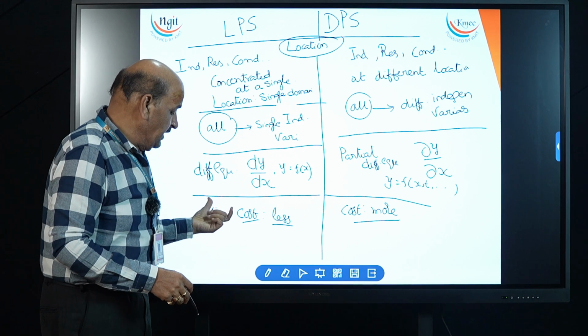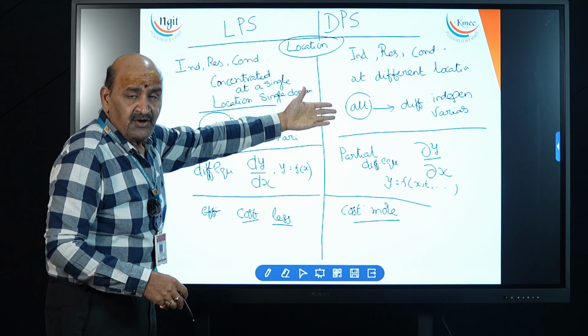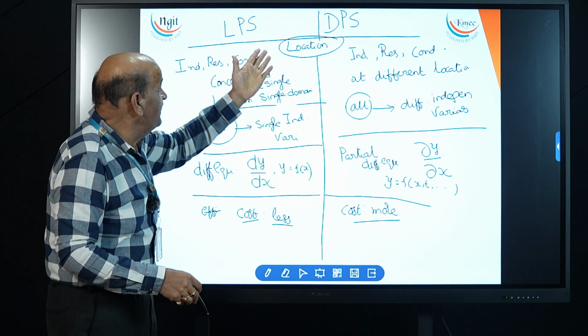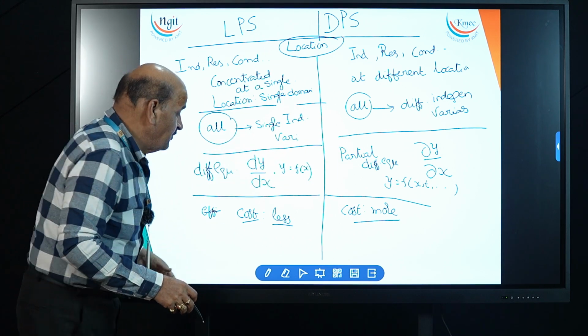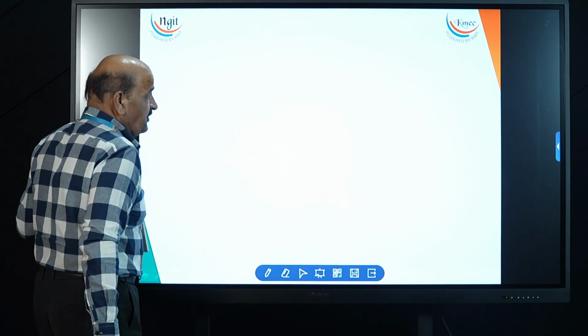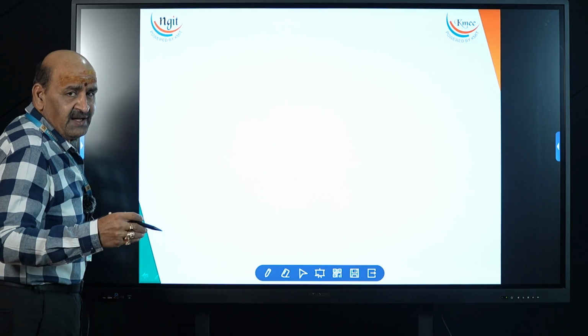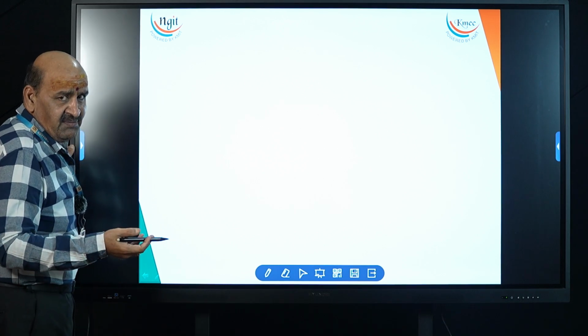Understanding durability and everything, we make distributed parameter systems taking this into consideration. This is very much important. Now in a nutshell, I will give you the importance of this one.